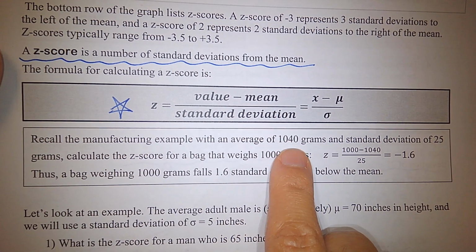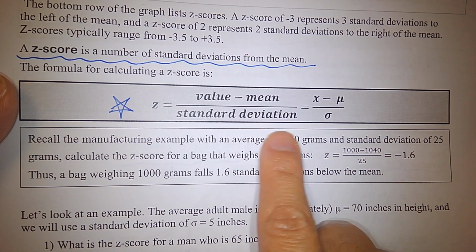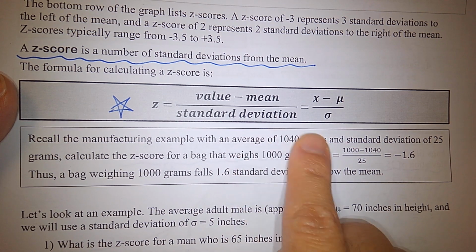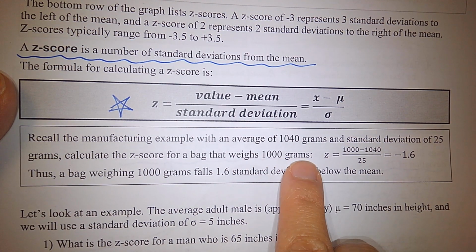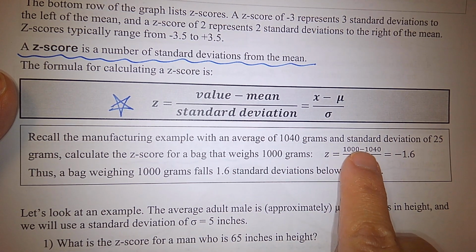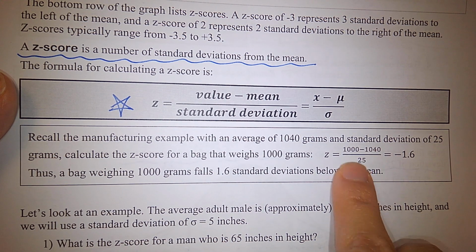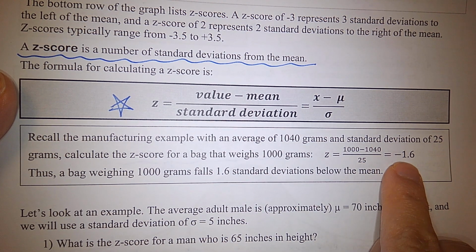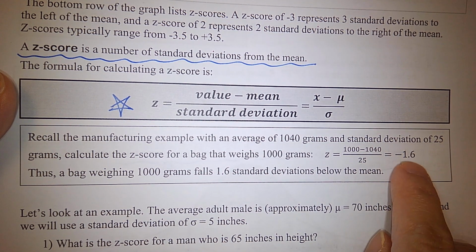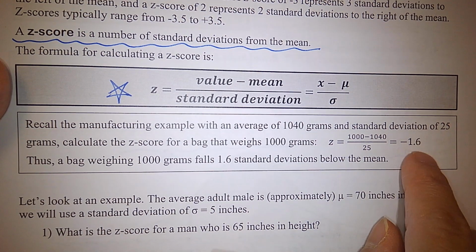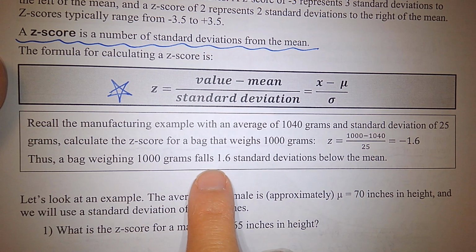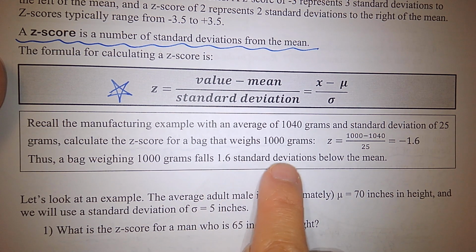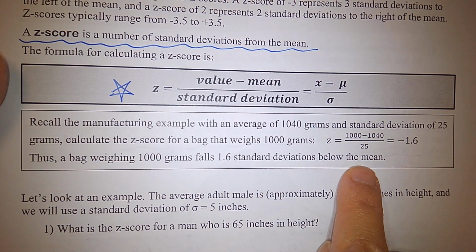See the example from the previous question: for a 1,000 gram bag, the z-score is 1,000 minus the mean of 1,040, divided by the standard deviation of 25, which gives us -1.6. What does this -1.6 mean? It means a bag weighing 1,000 grams is 1.6 standard deviations below the mean.